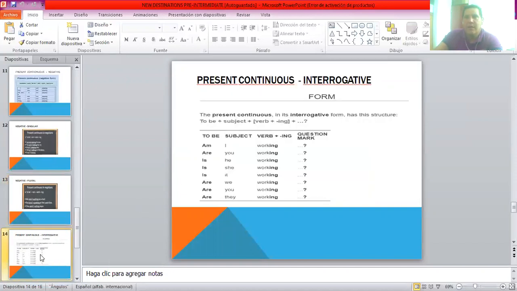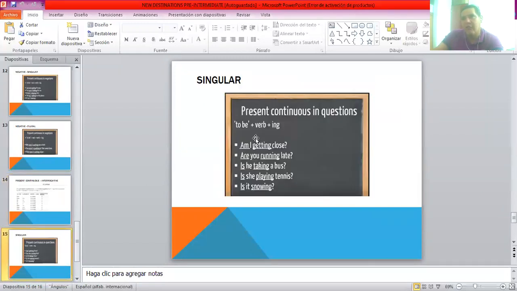Very important too. How about the interrogative form, or question form? It's the same thing. So this time we're going to put the verb to be in front, then your subject, and then the verb plus ing and a question mark. Don't forget the question mark, because a lot of people, when they read, think it's a statement. Put the question mark at the end, and people know it's a question. Simple. Okay, so in the singular form it is the verb to be, yourself or the pronoun, or whoever you're talking about, the verb plus ing, and then the complement. Okay, make sure you understand that. Pretty simple, like I said.